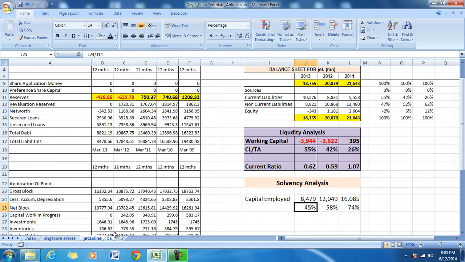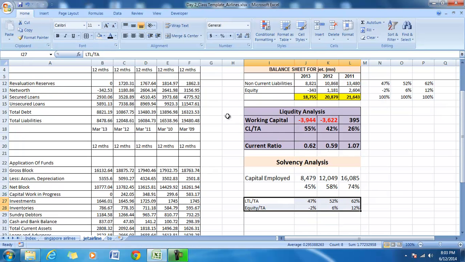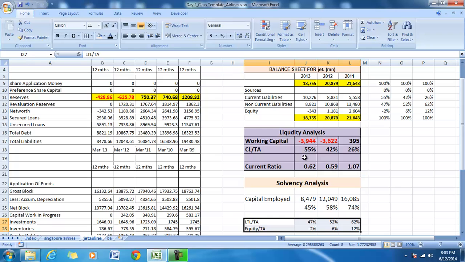In case of Jet Airways, the equity is negative in the last year, and the long-term liabilities to the total assets have been significantly high, though it has come down from 62 to 47. So that means the company is now depending more on the current liabilities.